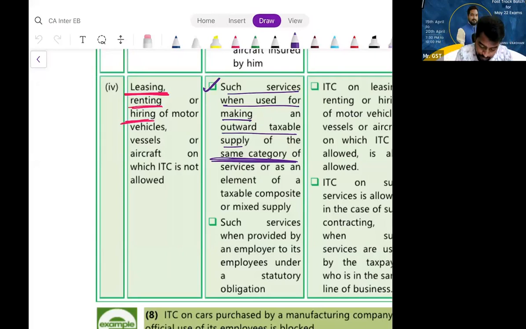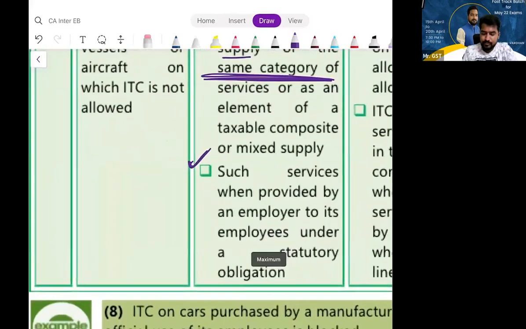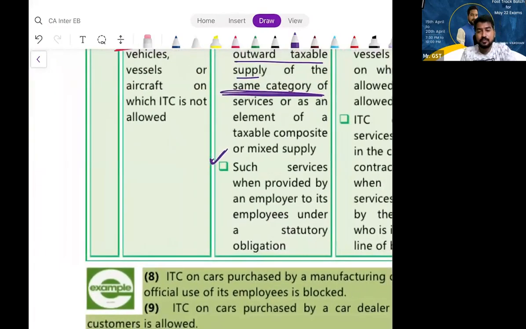What is the second exception? When the leasing or rental is taken by an employee from the employer under a statutory obligation. Again, this is the regular exception which we see in upcoming entries.